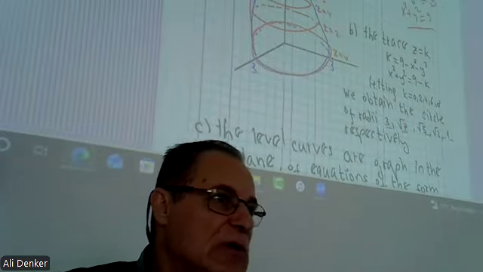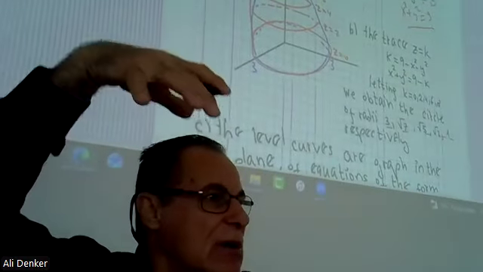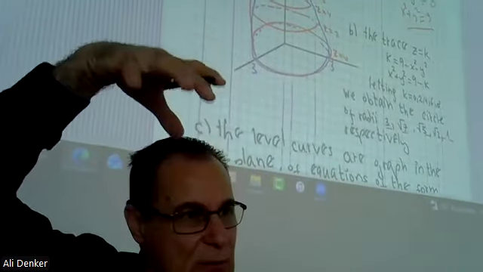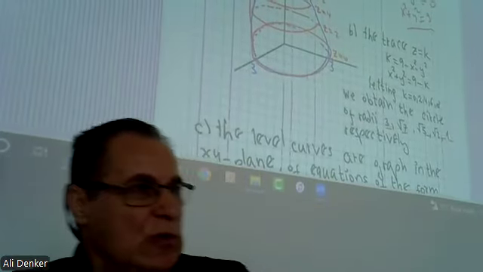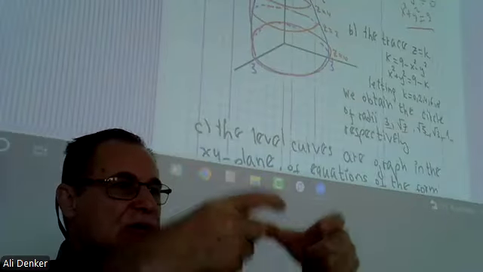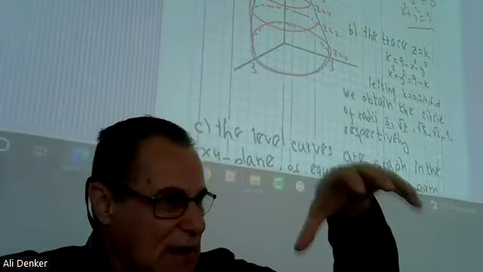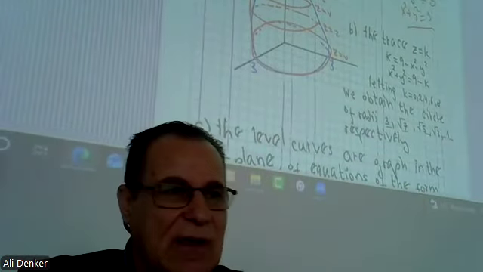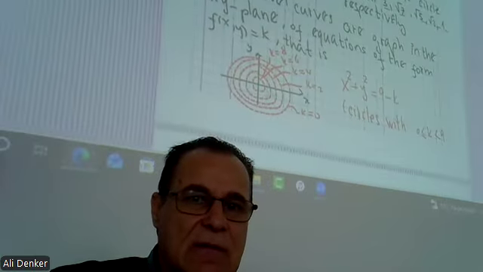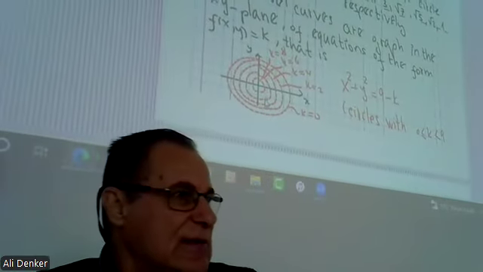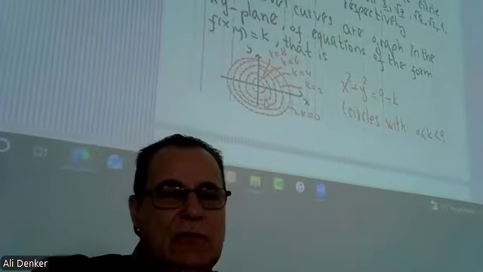The last part is to sketch some level curves. Level curves are the curves which are the trace projection on the xy plane. Think about it: you have circle, circle, circle, circle. When you look from the top, you see on the ground many circles inside each other, like this, because you don't have the third dimension.